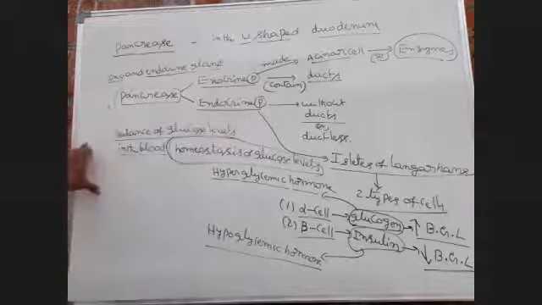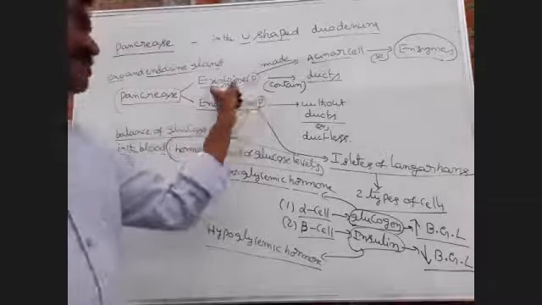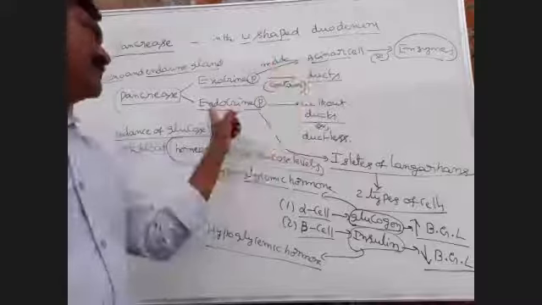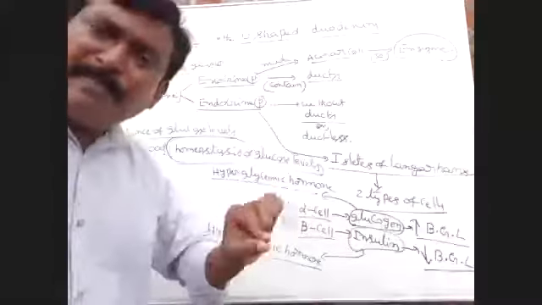Right. Next, the exocrine part contains ducts, the endocrine part is without ducts. So pancreas is also called duct and ductless gland.